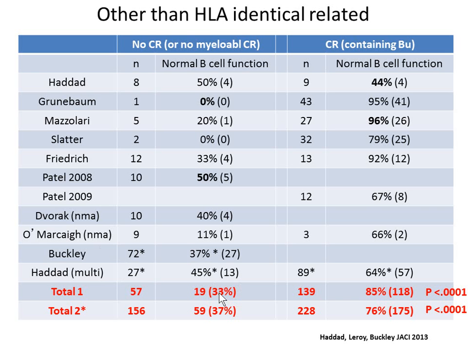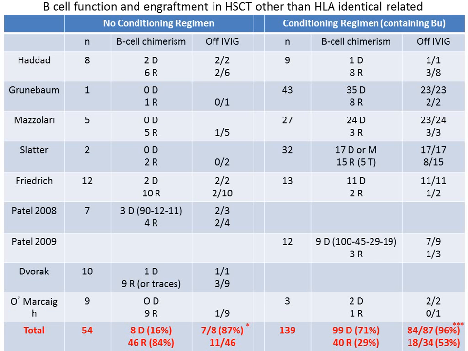And there is a big difference between the no conditioning regimen and the conditioning regimen, with a normal B cell function that was defined by immunoglobulin levels being much higher in this group. So it's better to have a conditioning regimen. If you take all the patients that have been published, you have exactly the same conclusion, so it doesn't change anything. But it's not a proof, because it's not an analysis that has been designed to prove this objective. It's just a kind of meta-analysis where we go into the papers and take all the numbers. So it's not a scientific proof, just a trend.